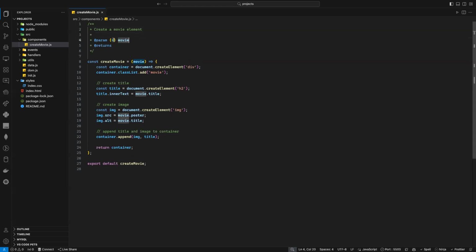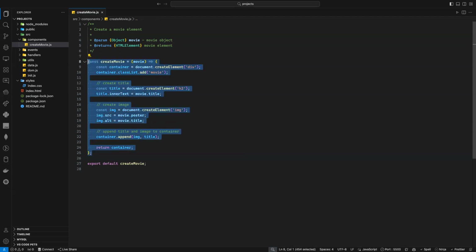What parameter do I need? I need an object, right? So I'm passing here an object, as you can see. Okay, on movie here, and I can just say movie object. And what do I return? What I'm returning is an HTML element, movie element. So my parameter here, movie, like that. And actually, if I want to show also the object, maybe I can also show what's inside the object here. I can show it an example, but I'm not sure if in JSDoc we have something like that.